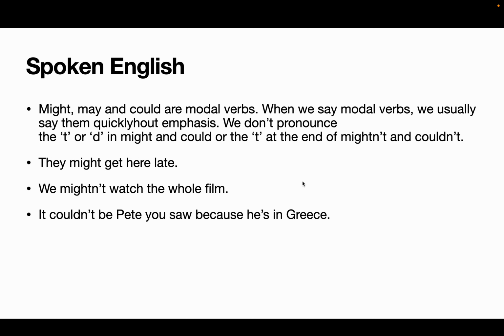So, in spoken English, might, may, and could are modal verbs. When we say a modal verb, we say it quickly without emphasis. We don't pronounce the T in might, or the D in could. They might get the reality. They might watch the whole film. It couldn't be a problem for us.